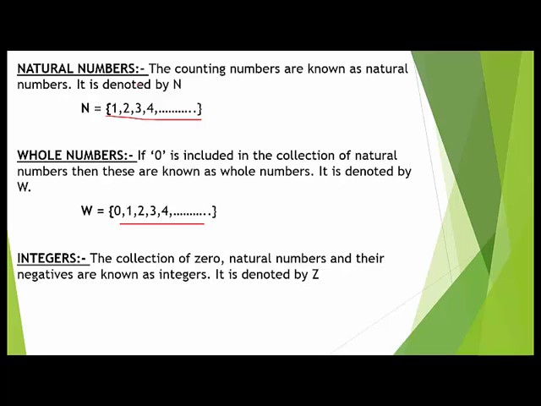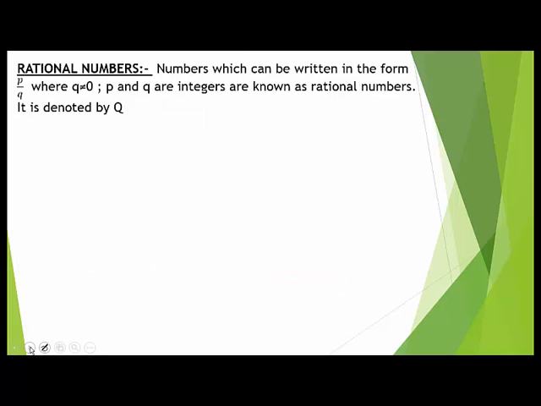So in integers we have three kinds of numbers. First 0, second the natural numbers, and third the negatives of all the natural numbers. And these are denoted by capital Z. The examples of integers are -4, -3, -5, 0, 1, 2, 3, 4. All are integers. Now, what are rational numbers?